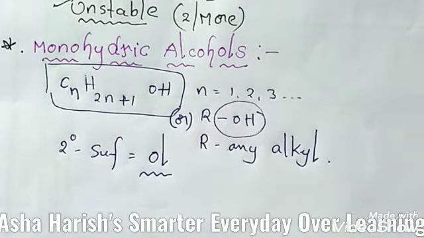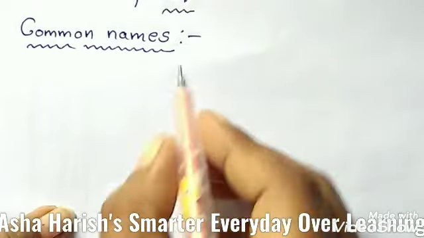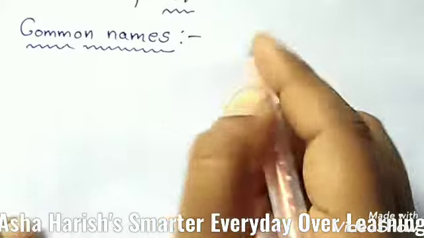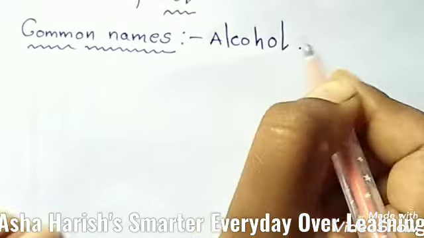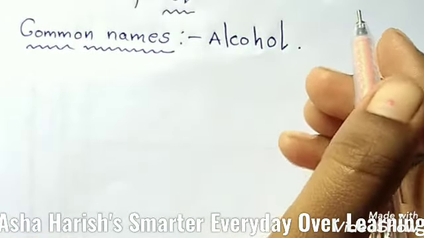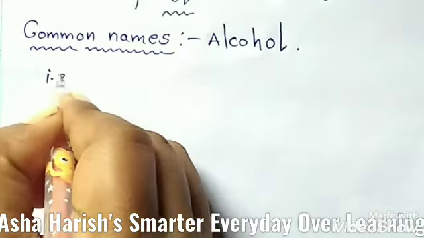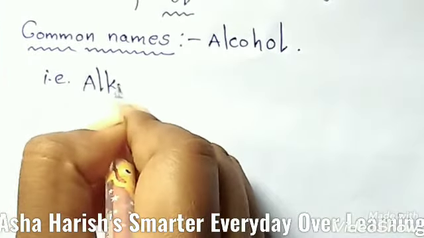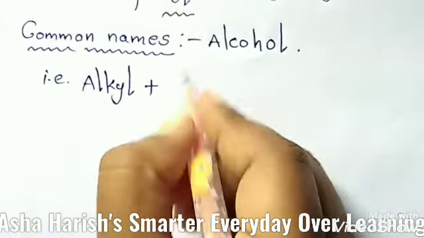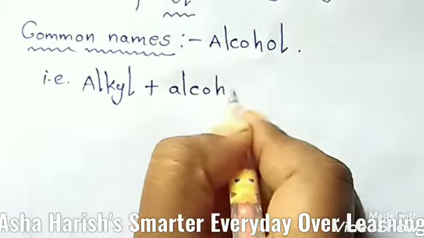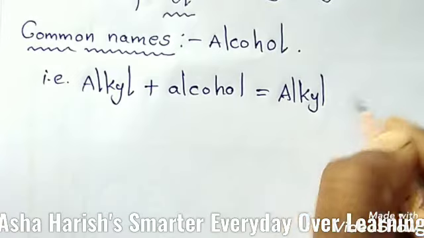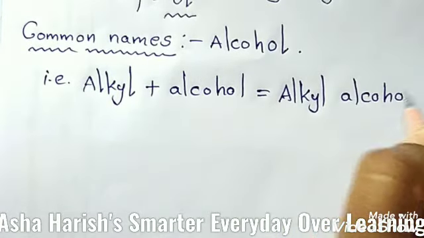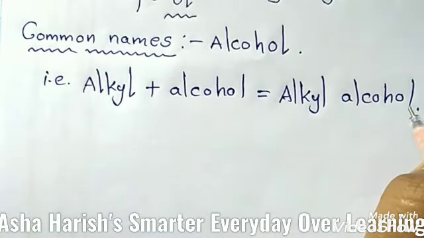Then the common names, let's see the common names for this. Add the word alcohol to the name of the alkyl group. For this alkyl group you have to add alcohol. Then students, you should get it like this: alkyl alcohol.